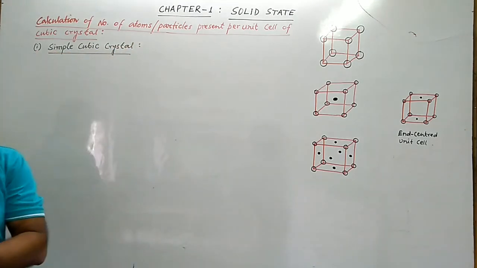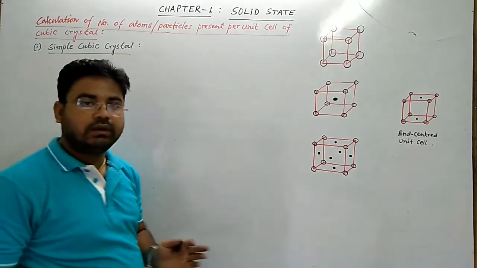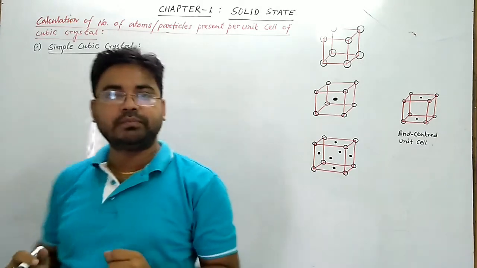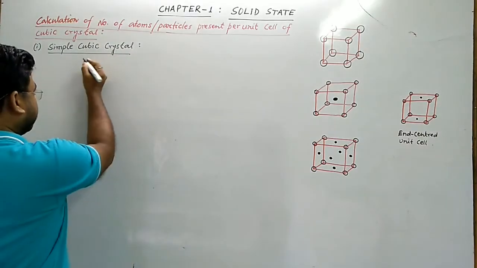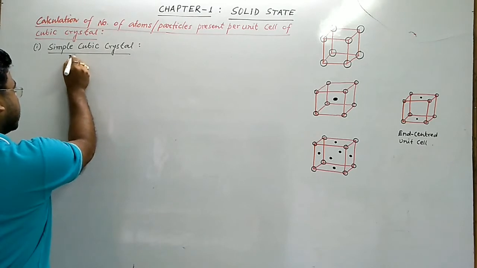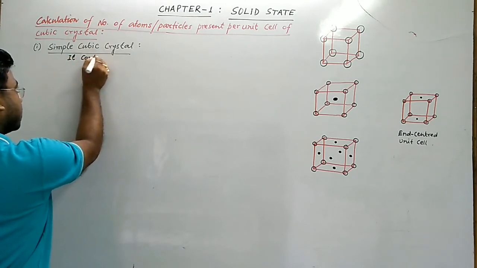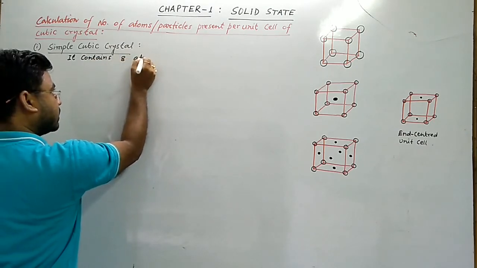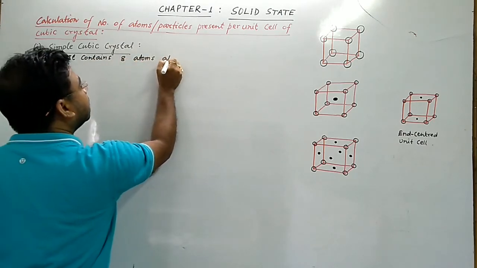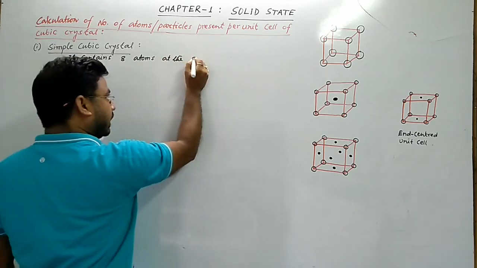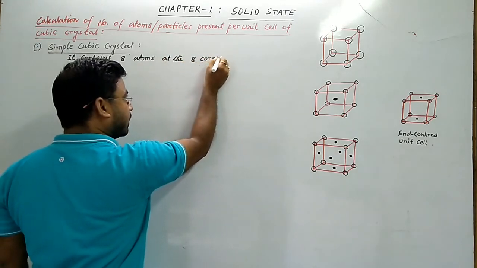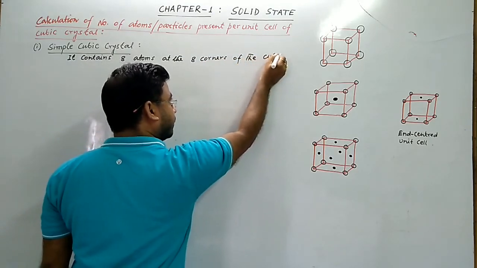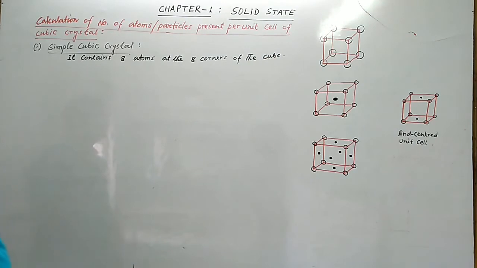So we know that in a simple cubic unit cell there are 8 atoms at the 8 corners of the cube. So it contains 8 atoms at the 8 corners of the cube.